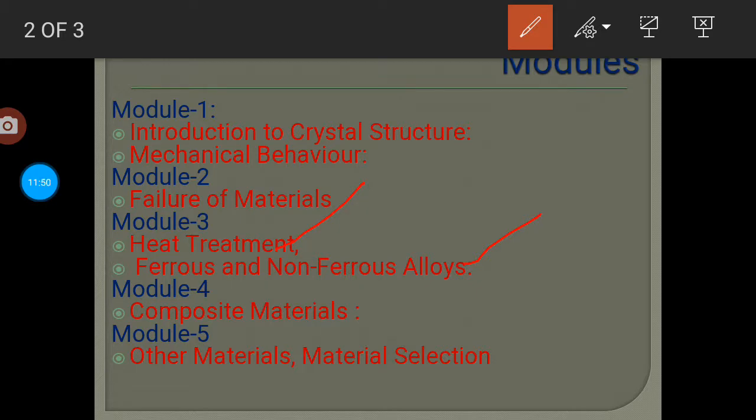In the next lecture we are going to study about material science: what is actually meant by material, what is meant by science, and why we have to study this material science.